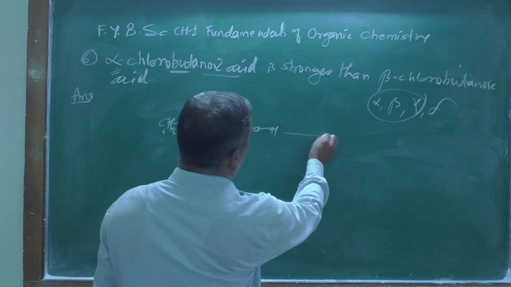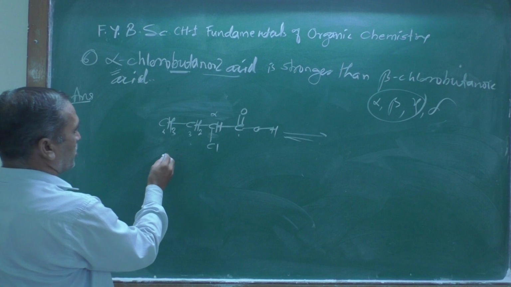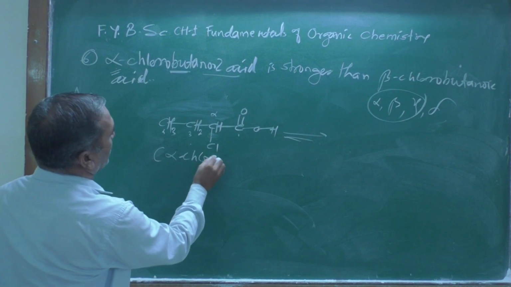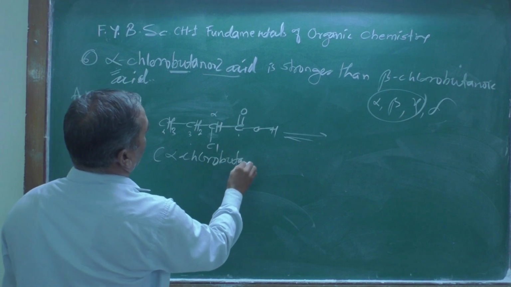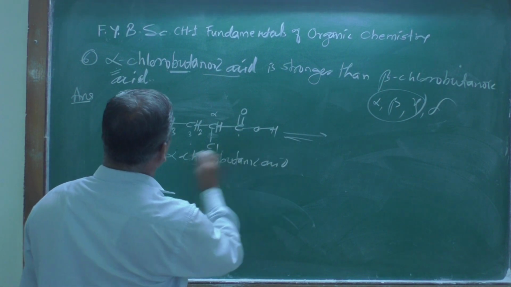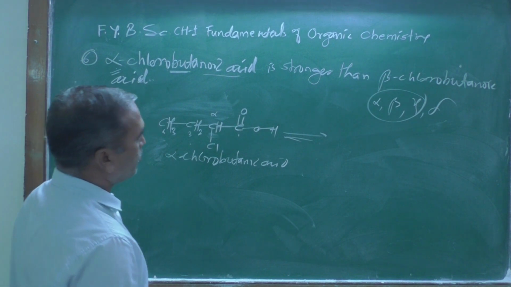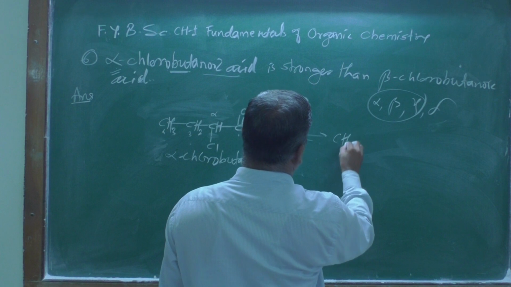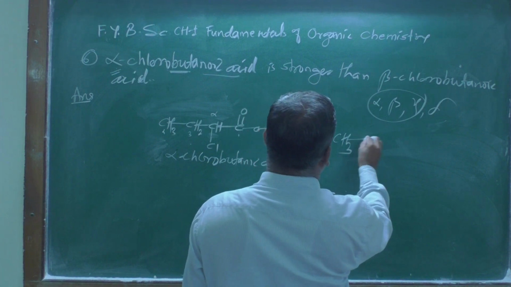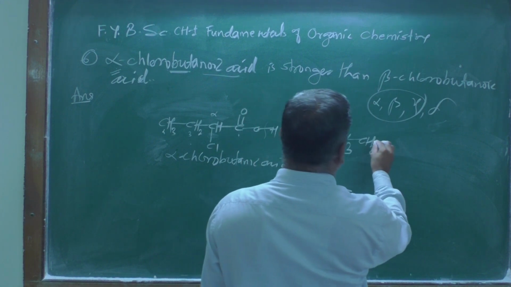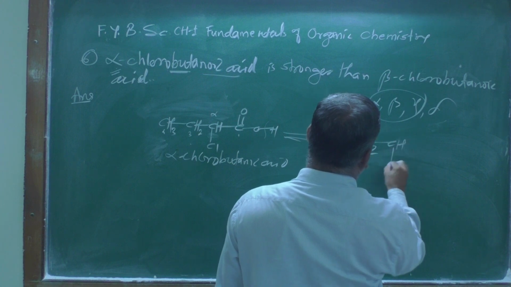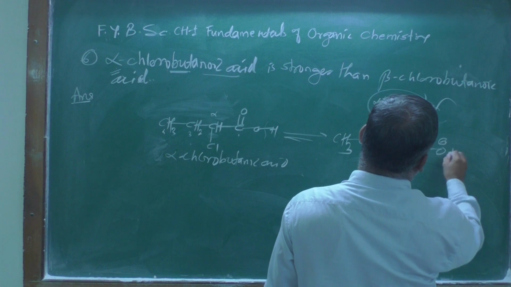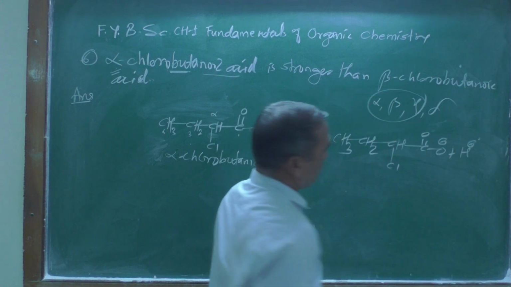Now this is the structure of alpha chlorobutanoic acid, right? And as we know, after the dissociation we are going to get CH3, then CH2, then CHCl, then C double bond O minus and H plus, right?